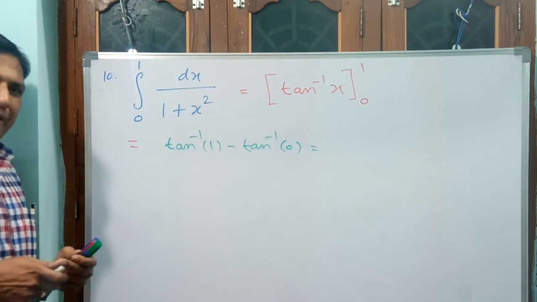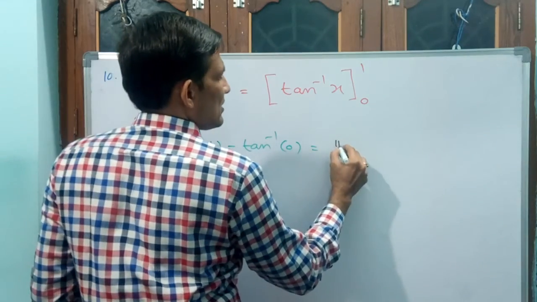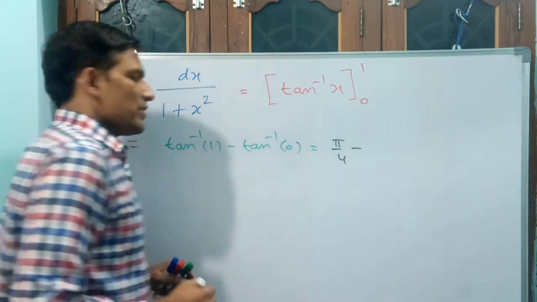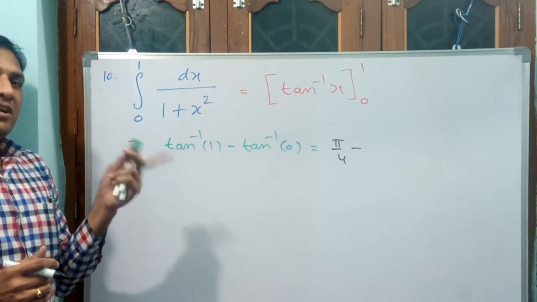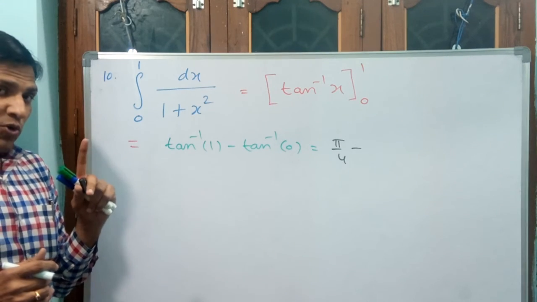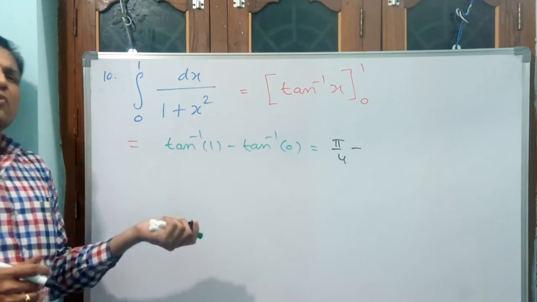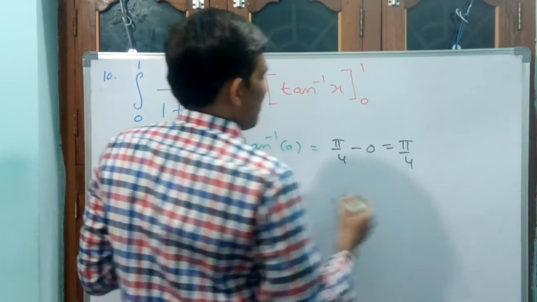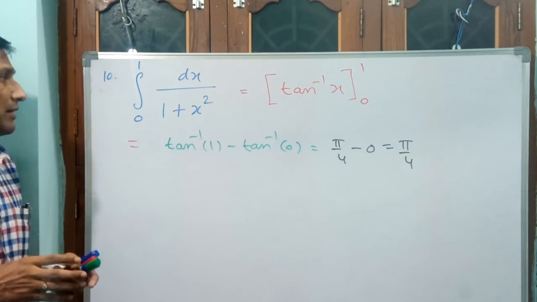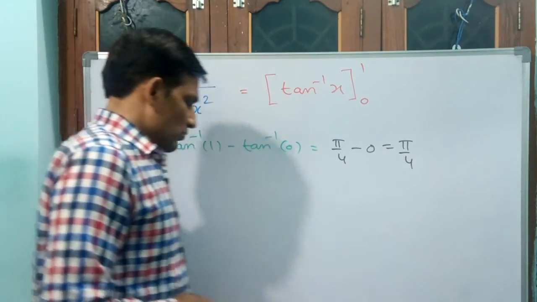It gives pi by 4. Pi by 4 minus, where tan gives 0 value, tan inverse 0 means where tan theta is 0. At what angle? 0 degree. Pi by 4. This is the answer for your 10th question.